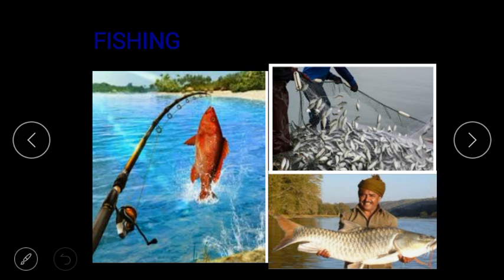So all these things are given in the lesson. I hope that you understood the lesson. If you have any doubt, you can ask. The questions given in the lesson, like name the main food crops grown in your state, name the main cash crops, you also have to try to complete. Find the answers and do the exercise given in the book. Soon I will send you the answer key.